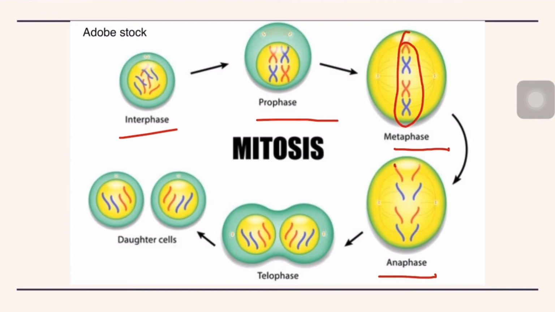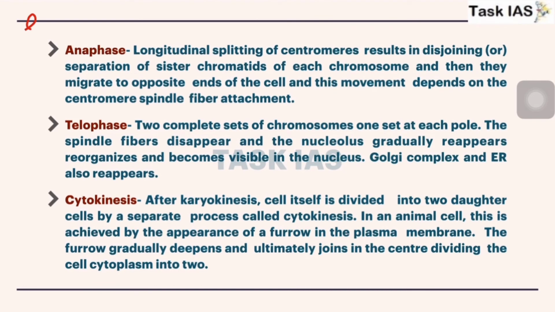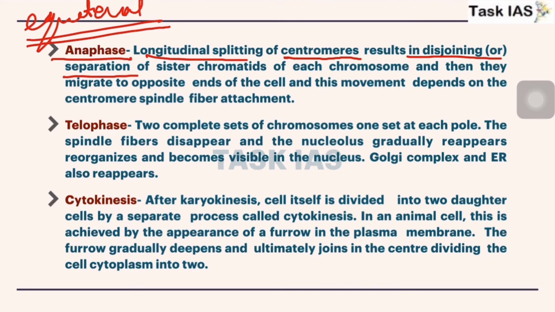In anaphase, the sister chromatids start separating, and after that new cells and their particular organelles start appearing. Now these are further daughter cells. This is also known as equatorial division, because daughter cells have identical or equal numbers of chromosomes. Now anaphase, longitudinal splitting of centromeres results in the disjoining or separation of sister chromatids of each chromosome, and then they migrate to opposite ends of the cell. This movement depends on the centromere spindle fiber attachment.